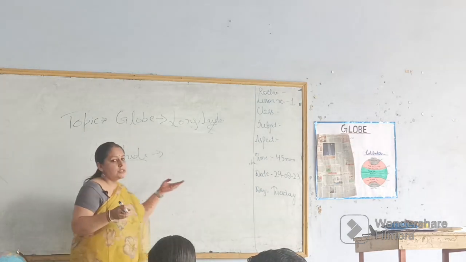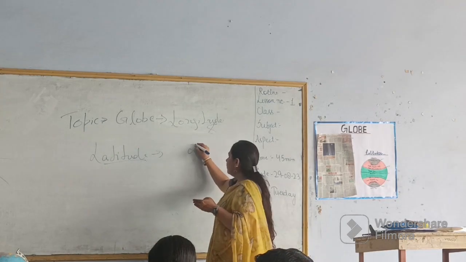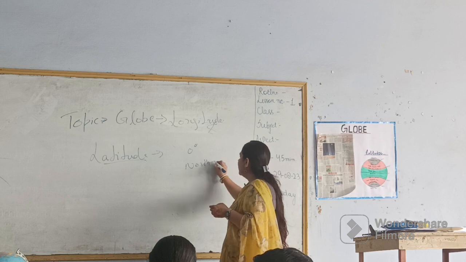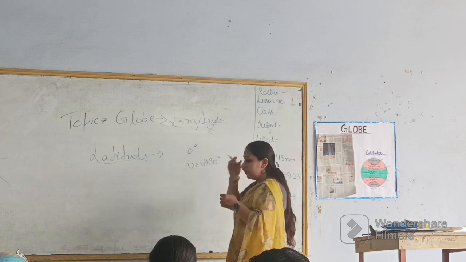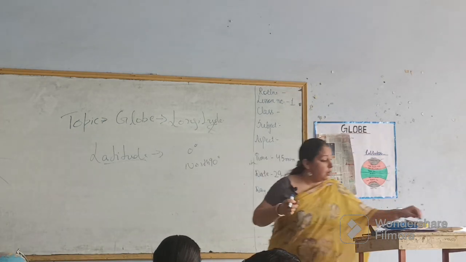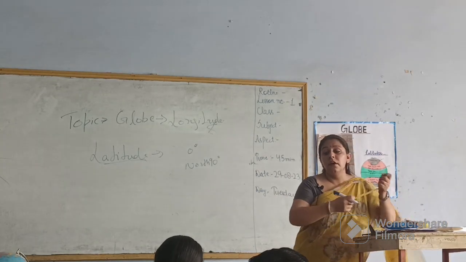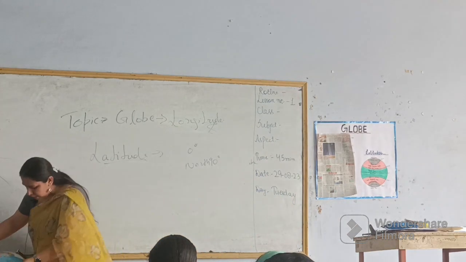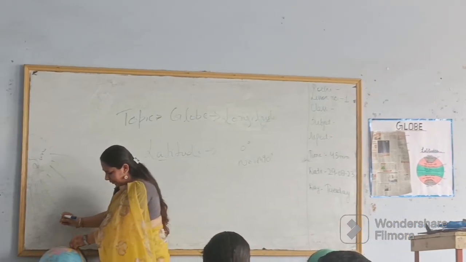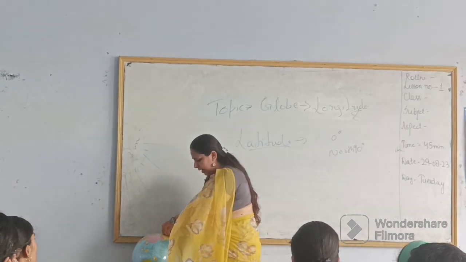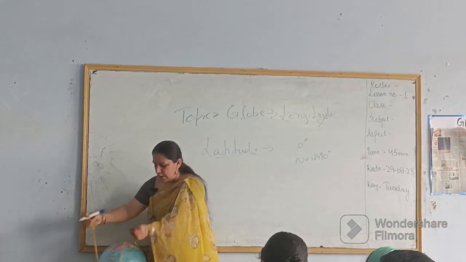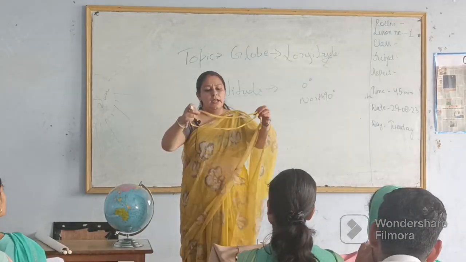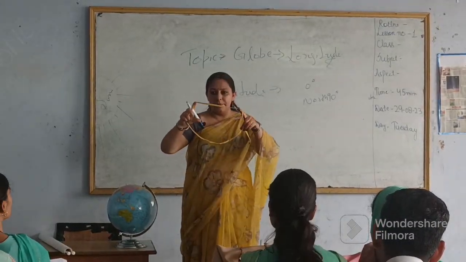So the equator is at 0 degree, and towards the north there is 90 degree. A circle is of 360 degree. See this: if we rotate this thread on the globe from this end to this end, it will be 360 degree.